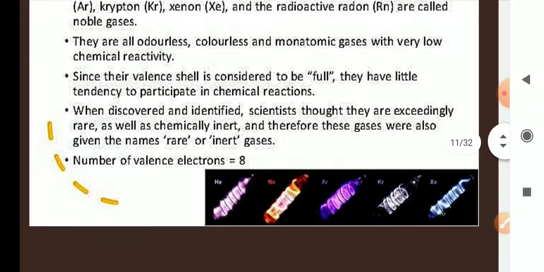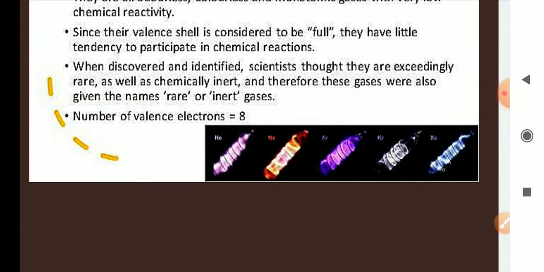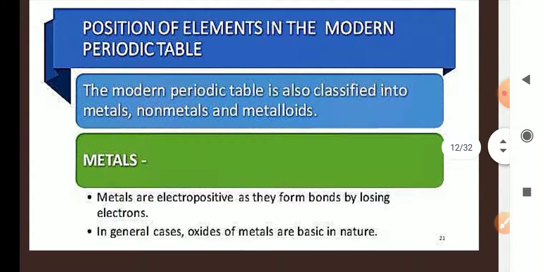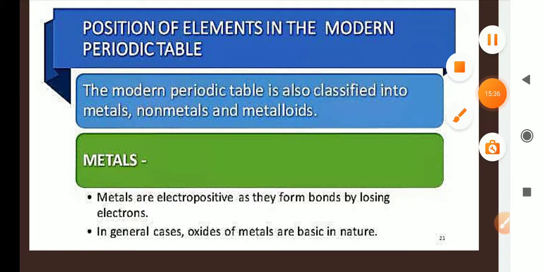The number of valence electrons in the outermost shell of a noble gas is 8. So it is already fully stable. But any element will have the tendency to attain its noble gas configuration. In the outermost shell, it will try to attain 8 electrons.